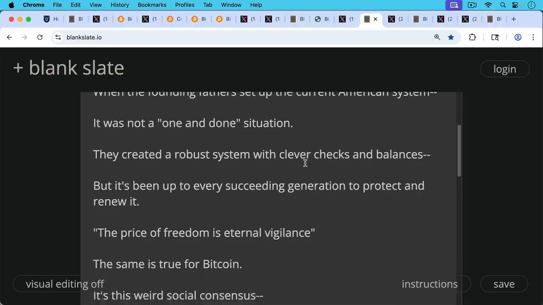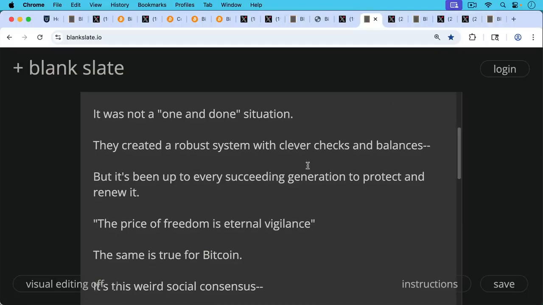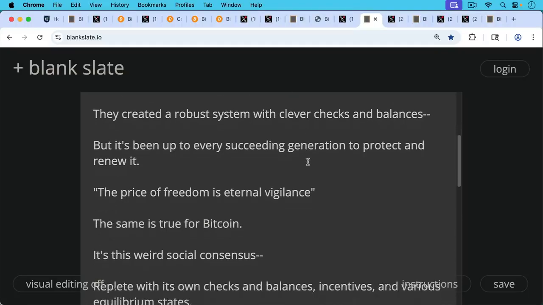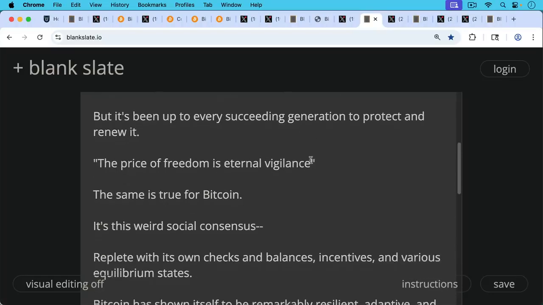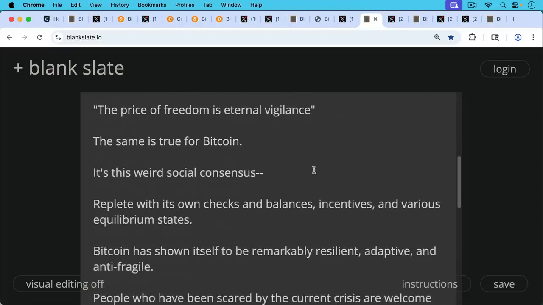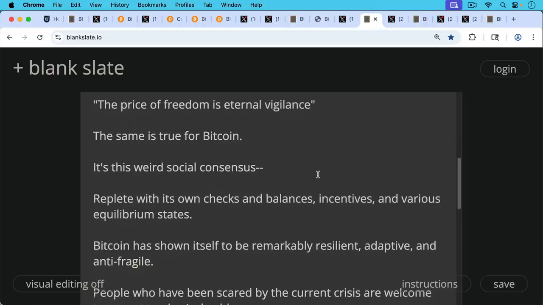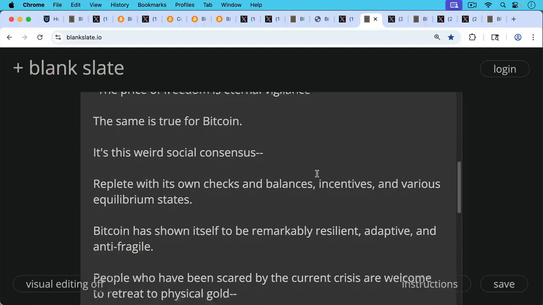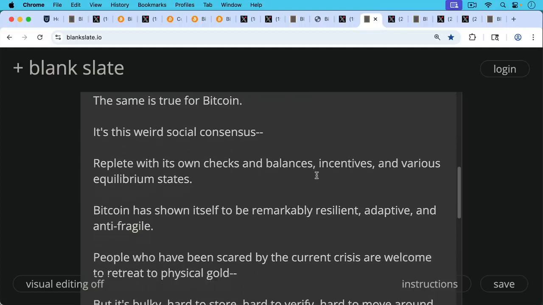As the saying goes, the price of freedom is eternal vigilance, whether that was Jefferson or whoever originally said it. I think the same is true for Bitcoin. The price of freedom is eternal vigilance. Bitcoin is this weird social consensus replete with its own checks and balances, incentives, and various equilibria states. Bitcoin has shown itself to be remarkably resilient, adaptive, and anti-fragile even through the current crisis.